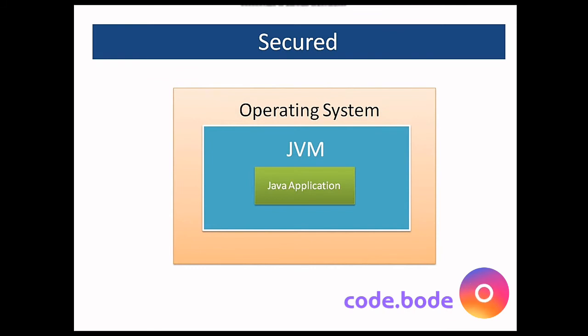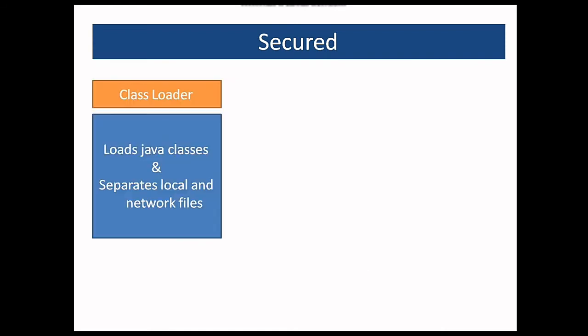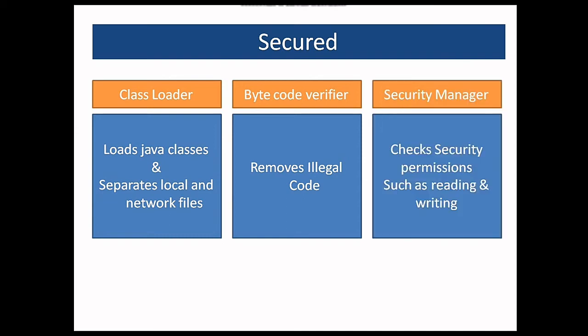Let's see how. So this Java application has a class loader. This class loader loads the Java classes and separates local and the network files, so more security can be provided. Then there is the bytecode verifier, which reduces or removes the illegal code. Because the illegal code is removed, more security can be achieved. And the third thing is that it has a security manager which checks for security permissions such as reading and writing. So because of these three important components of JVM, more security can be achieved.